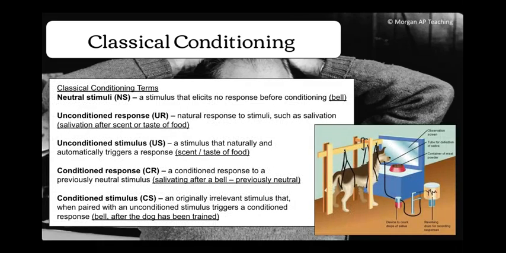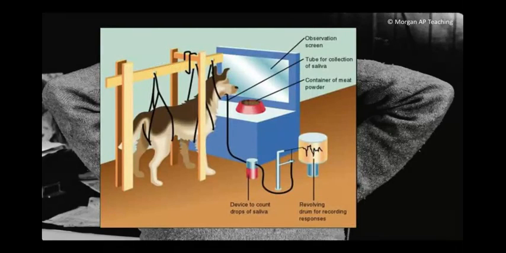You can take down what each of these terms mean. So there you go. And these are just the terms that you need to know. We've talked now about the Pavlovian experiment for a while. Here's kind of the setup for it if you want to take a look. But I think we've covered it pretty well in the notes and before the notes as well.